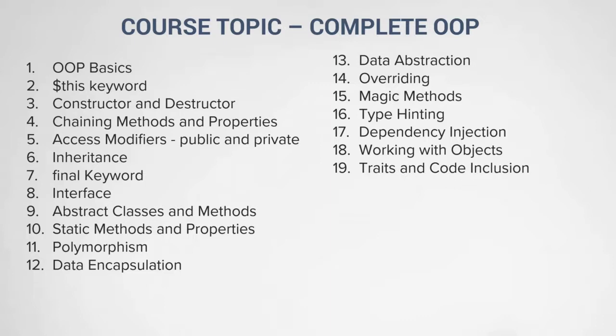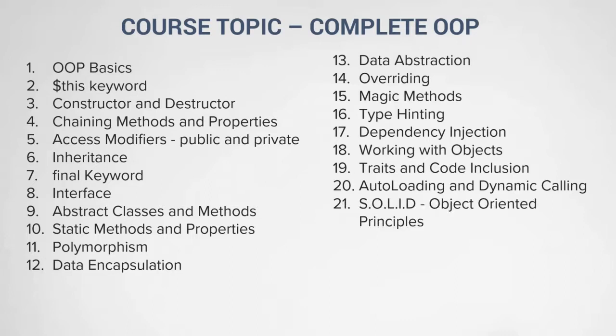Then we'll work on traits and code inclusion. Traits basically help you to do multiple inheritance. Then we'll talk about auto loading and dynamic calling. You basically write require functions. Auto loading helps you solve that problem where you don't have to include all the files every time you want to use them. How do you automatically load all those files in your program?